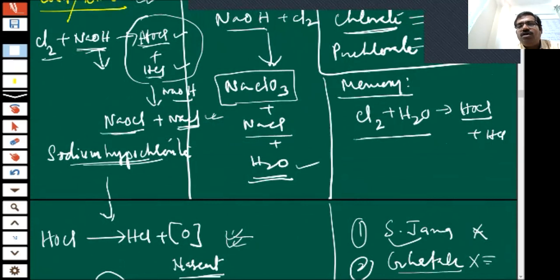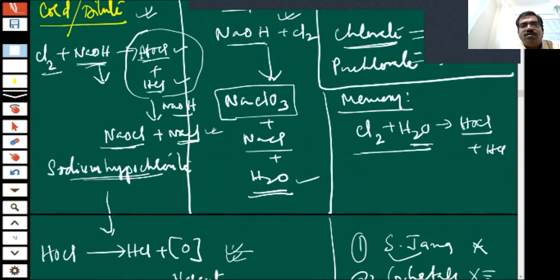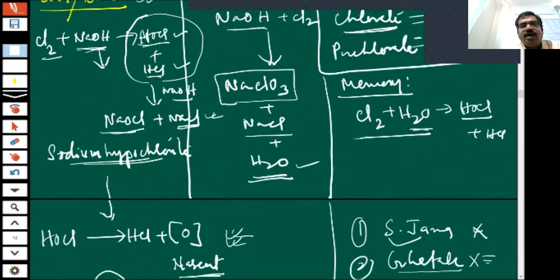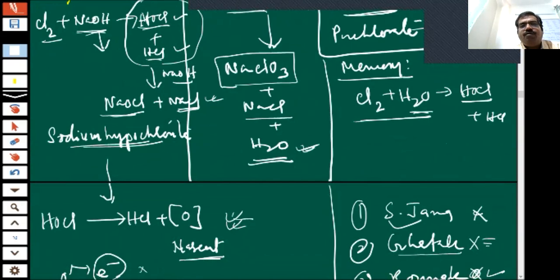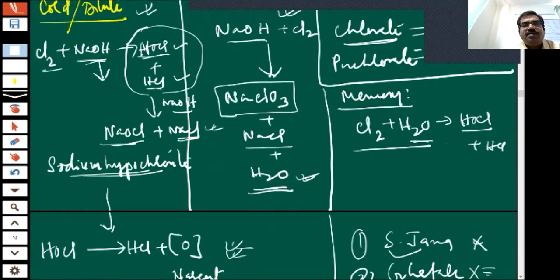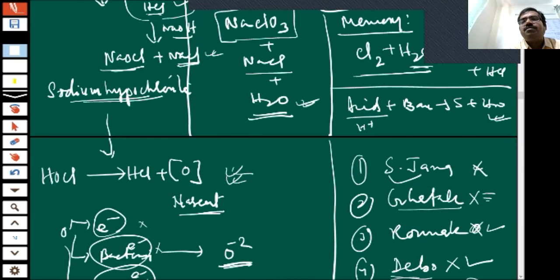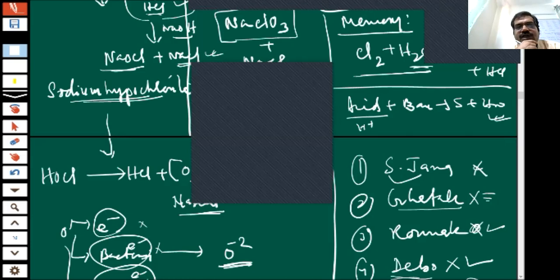So HOCl is formed, and water is going to be formed. Whatever the H plus is, from basics, children, acid plus base gives you salt and water. So whatever H plus of the acid is there is converted into water. Did you understand, children? It is an acid-base reaction.